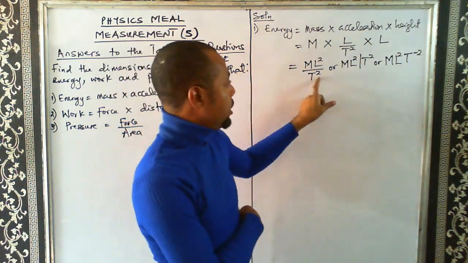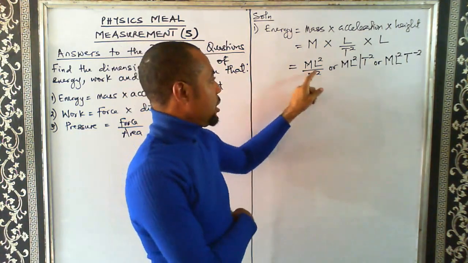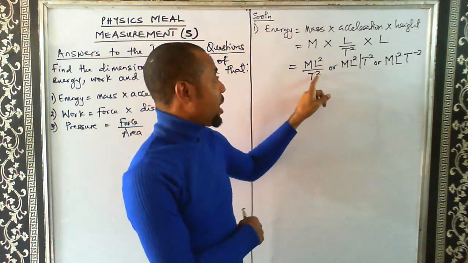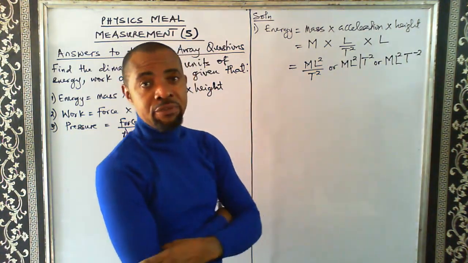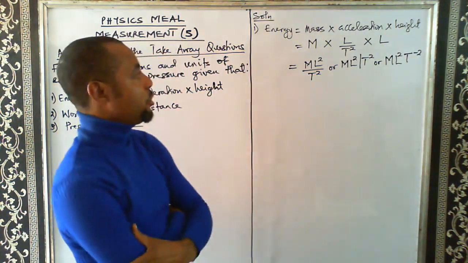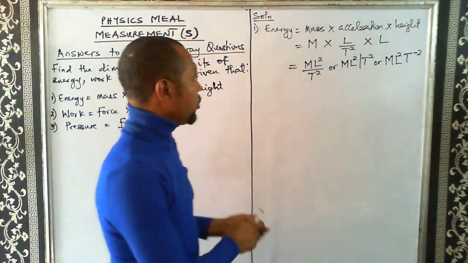You remember from indices, using the law of indices, the denominator in any fraction, when it comes up as a numerator, will carry a negative power. So that's why we have this minus 2 here. This is the dimension of energy. So let's get the unit.